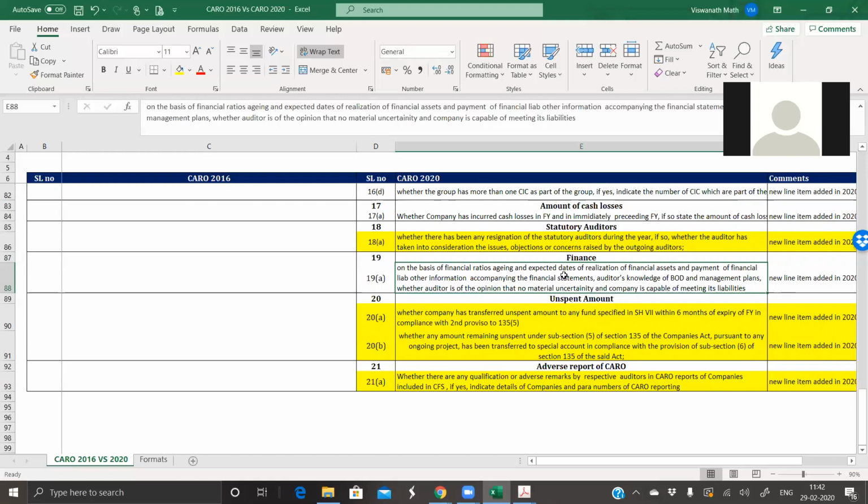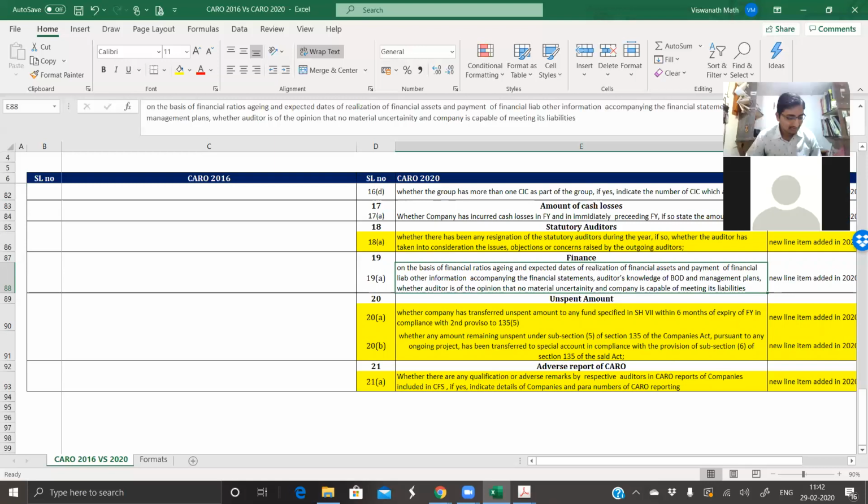So whether the bank has the necessary advances receivable against which it will be able to discharge its deposits liability. So more of this Caro 2020, what I feel, some of the requirements of the banking industry and some of the requirements of the income tax department, right? And some of the requirements of the ICA regarding removal and appointing a new auditor.